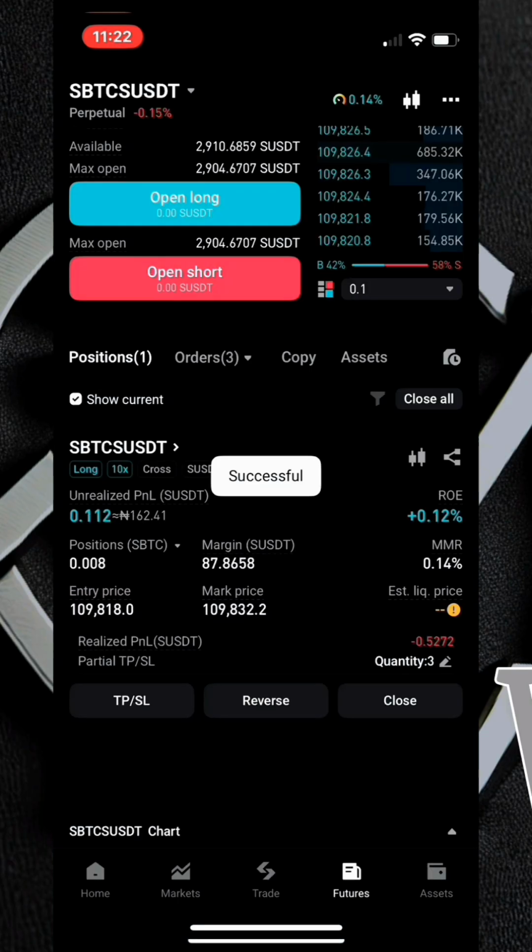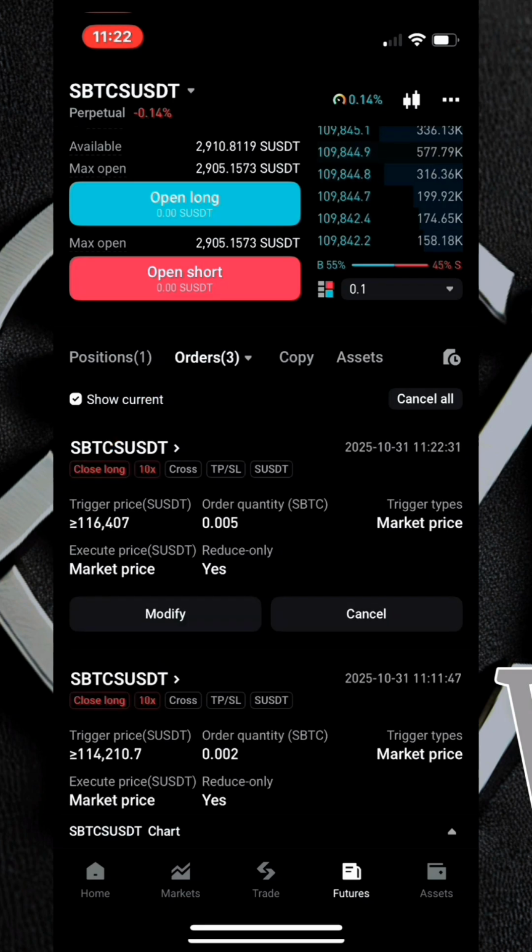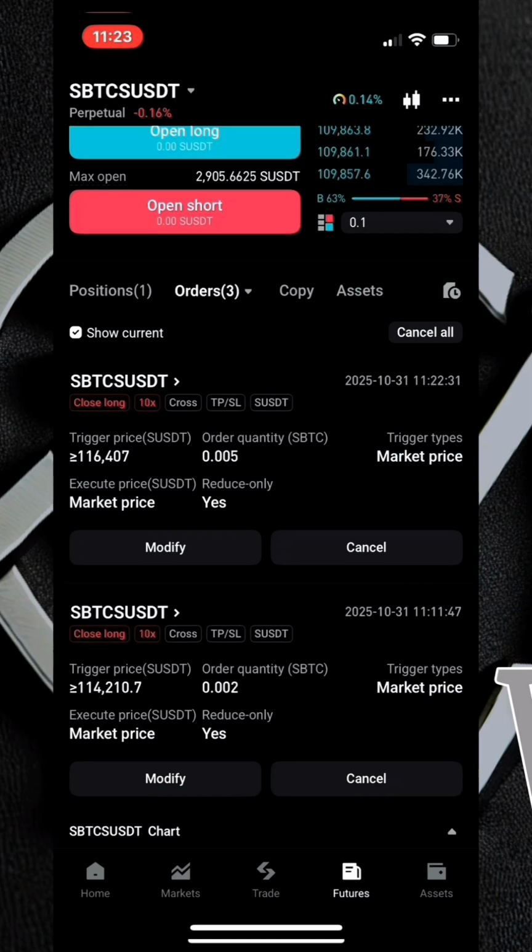So now I've set the multiple take profit levels, and if you want to see them, just come over here to this page and check on open orders, and as you can see, you'll be seeing the 3 different take profit levels right here.